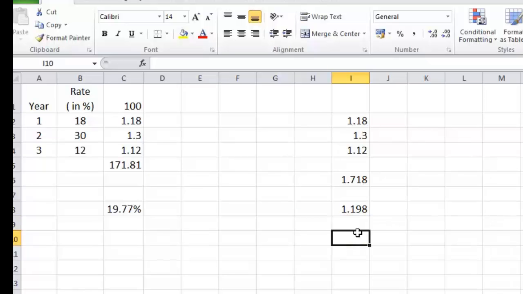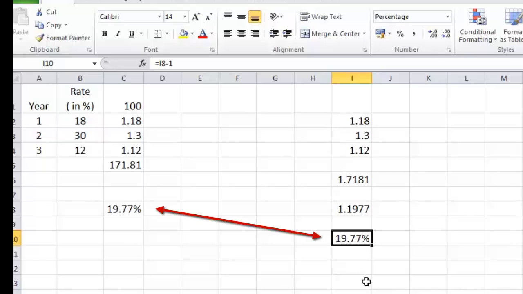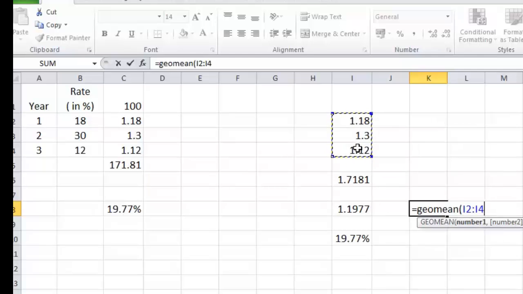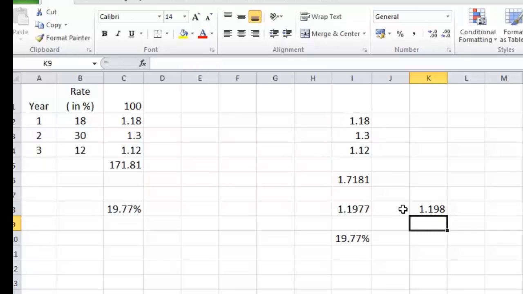What we can now do is subtract 1 and get the answer in percentage format. So that's 19.77%. We can also use geomean function to straight away get this number like this. There is an inbuilt function called geomean, wherein we choose these 3 numbers and get 1.198. It does 2 steps at a time for us, and after that we can get 19.77% from it.